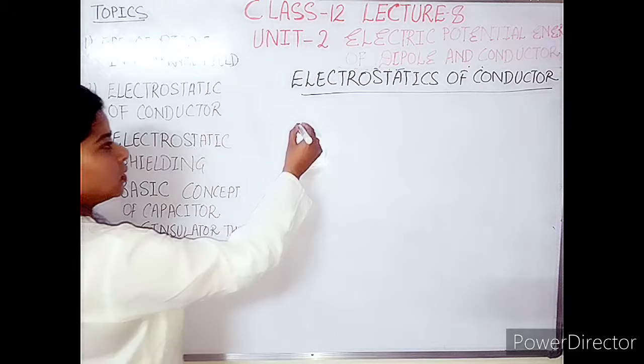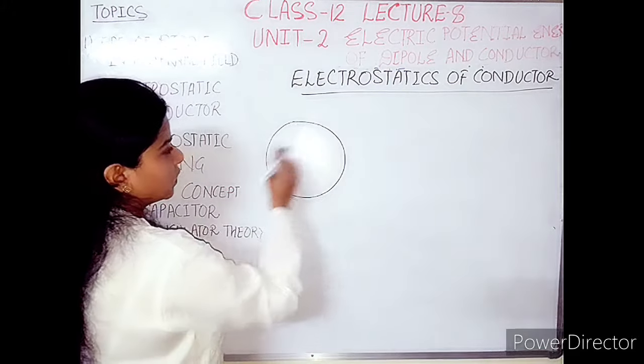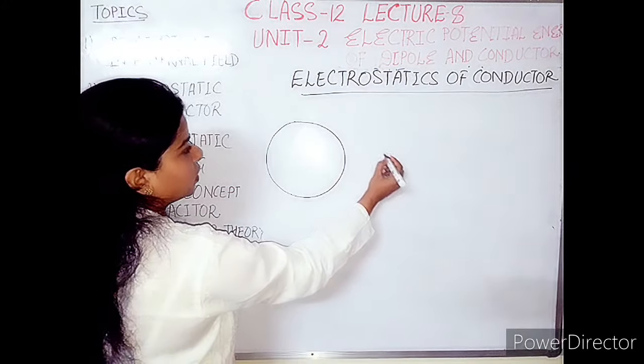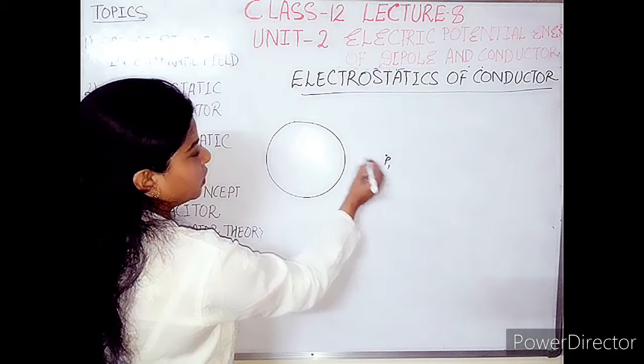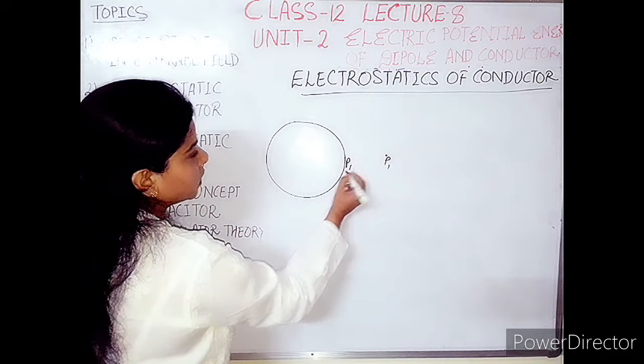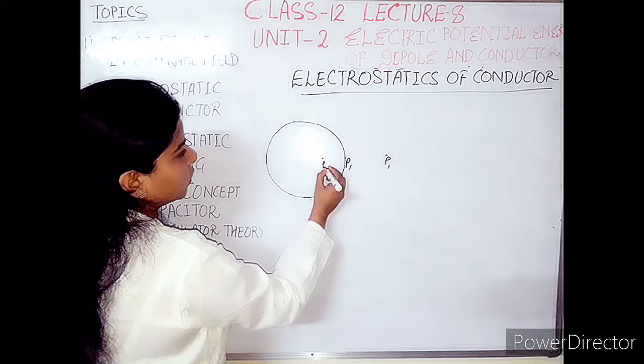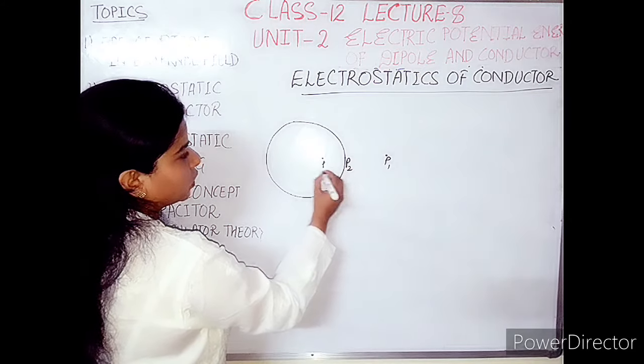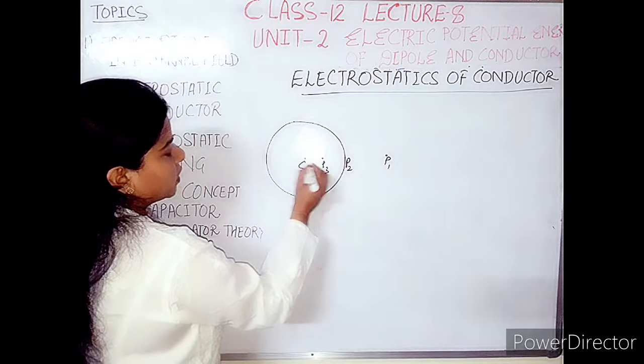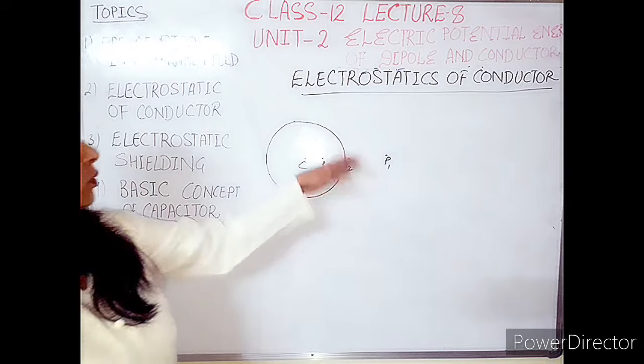That was the 3 cases here. This is the spherical charge conductor, point number 1, P1, outside the conductor, and inside the point, this one is at P2 and this is P3. This is the center of the conductor.